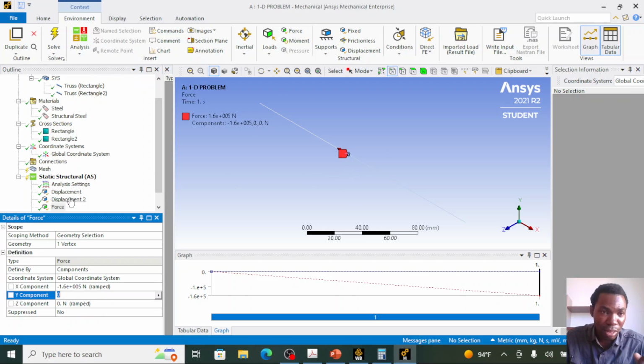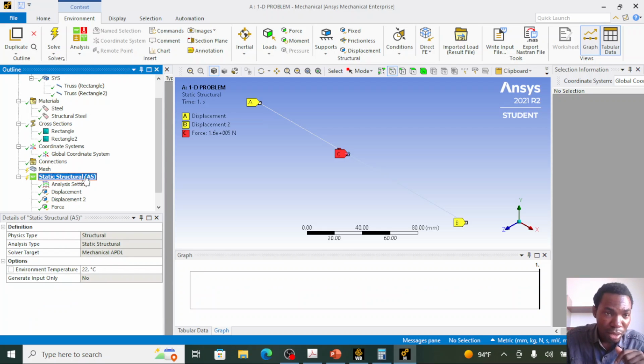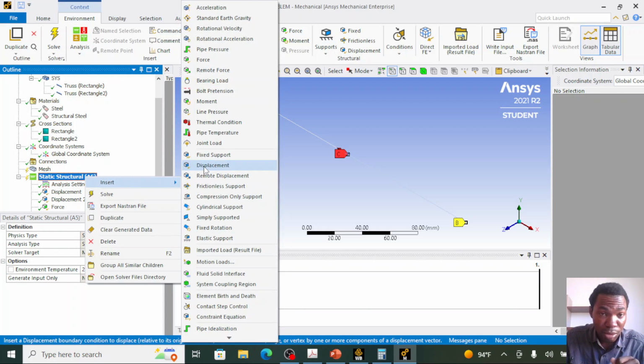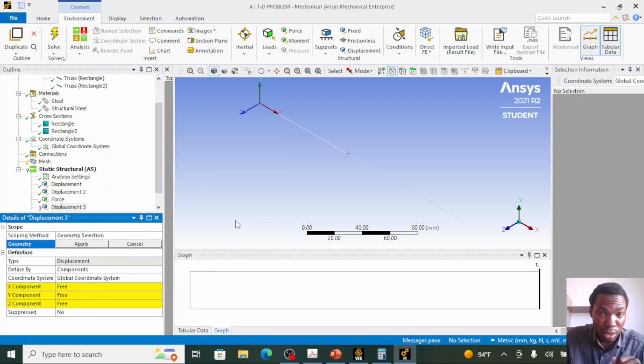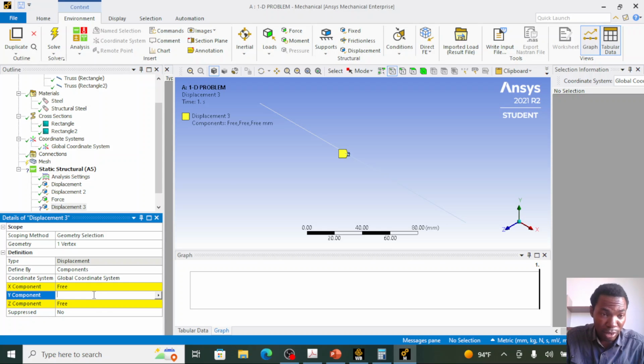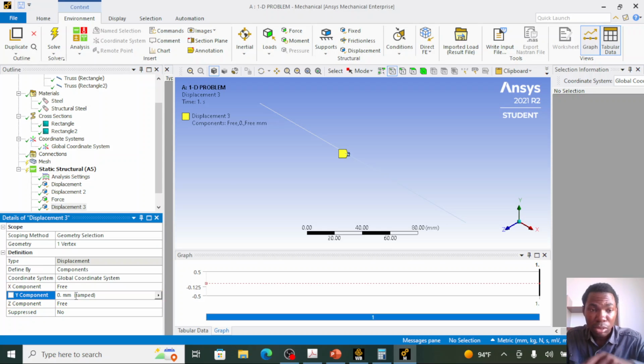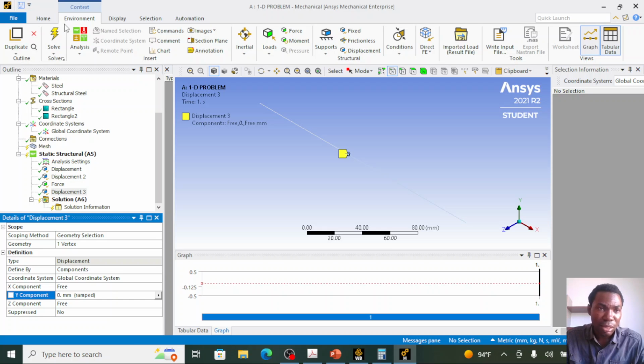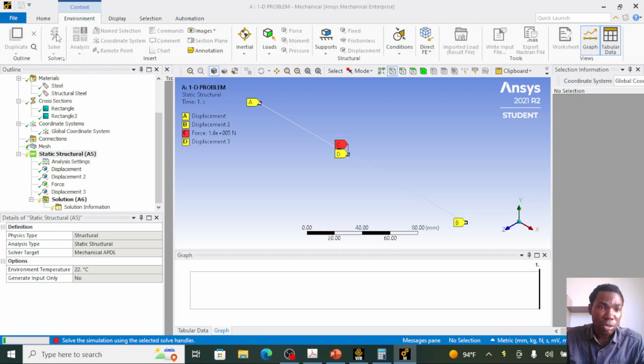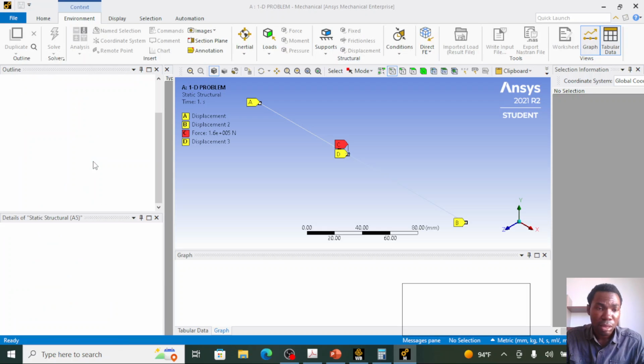So I'm going to create a new support. Click on static structure, insert, new displacement support, apply, select node 2, click on apply. The y component, set it to 0. So I've restrained movement at node 2 to 0. Now we can run our analysis. I'll click on solve to run the analysis.